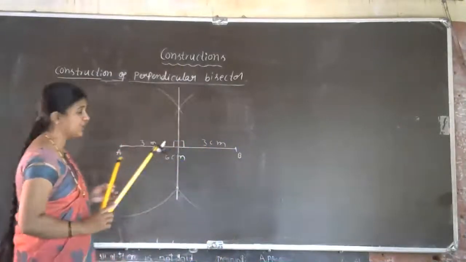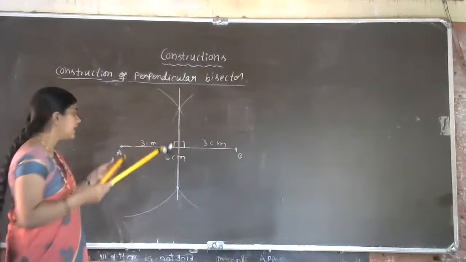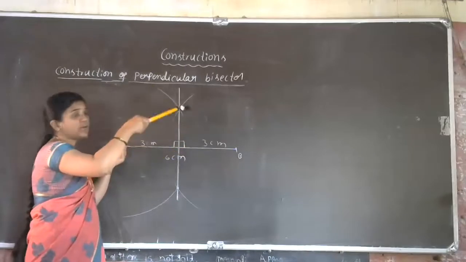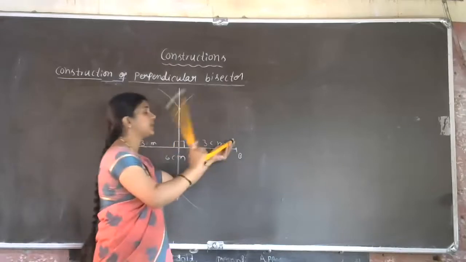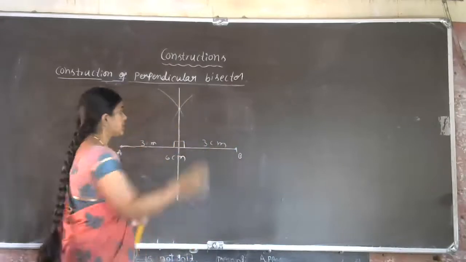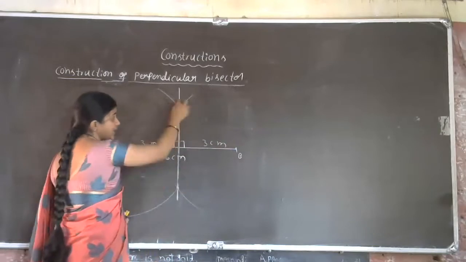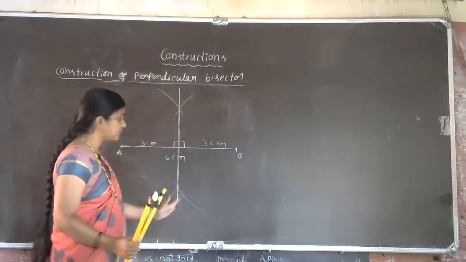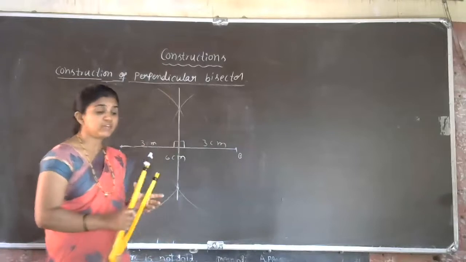Now very easy. First is AB line segment, 6 centimeter line segment, and take more than half of AB. Then draw the arc, upside and downside. Next, from B point, we have to cut the first 2 arcs. So then here you will get the point of intersection of the 2 arcs. That point of intersection of the 2 arcs we have to join. So that line gives the perpendicular bisector of the given line segment.